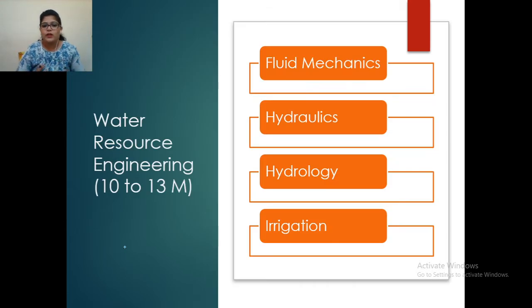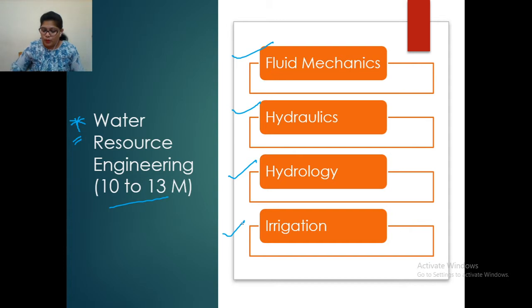Next is water resource engineering. This is a very important subject. I think this comes in our third year, right? Water resource engineering is asked for 10 to 13 marks, so you can see it is also equally important. Fluid mechanics is there, hydraulics is there, hydrology and irrigation. So these are the sections of water resource engineering that have been asked in the GATE exam.